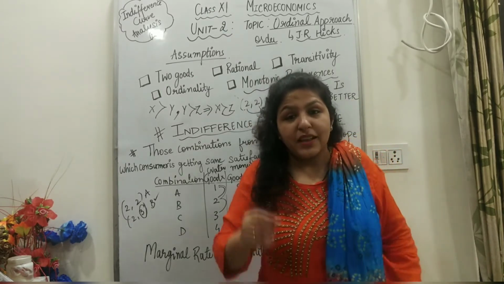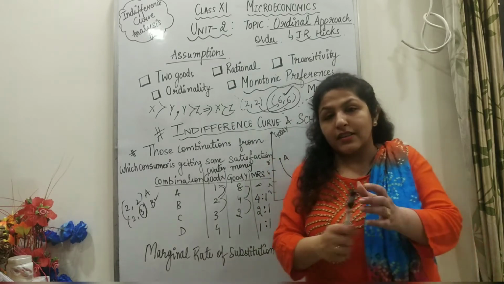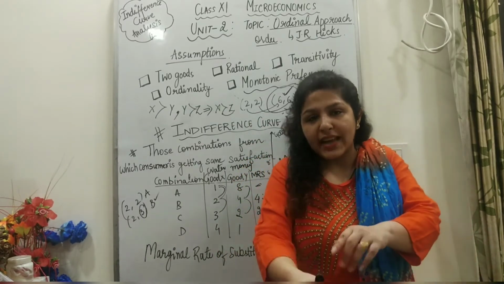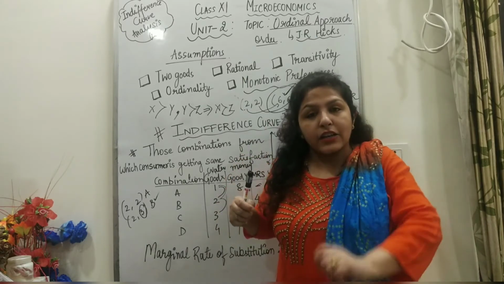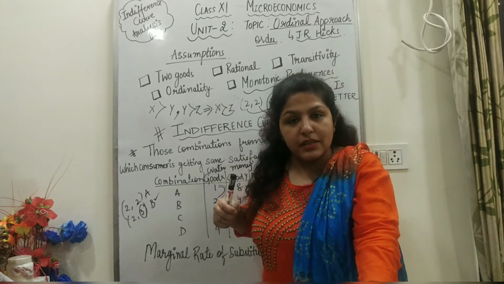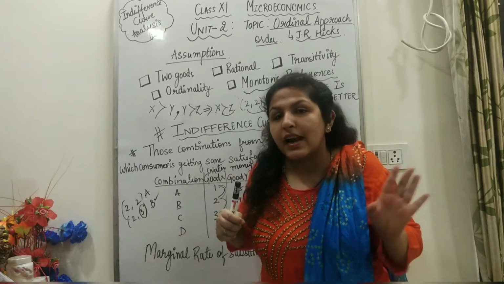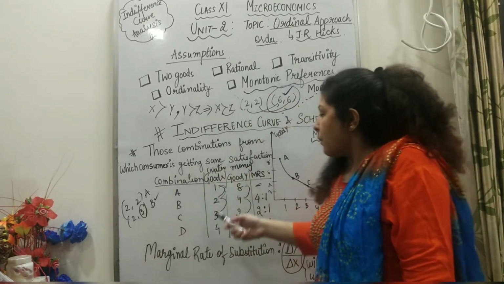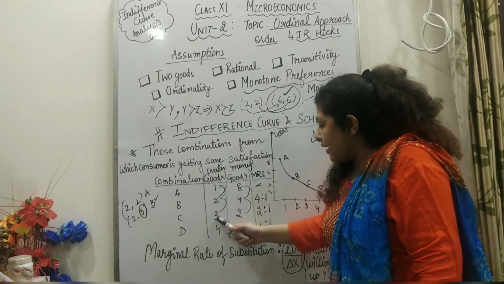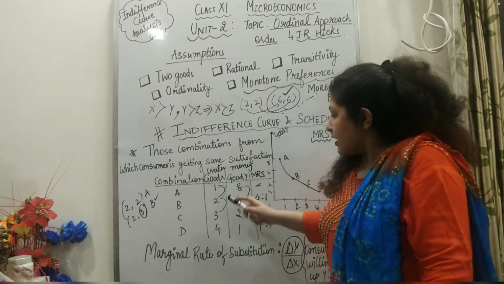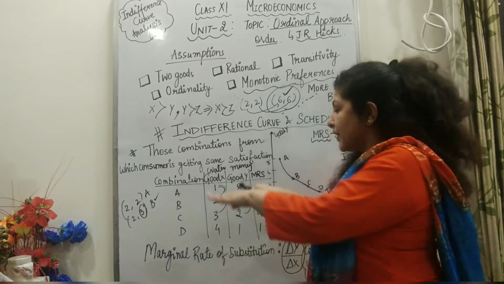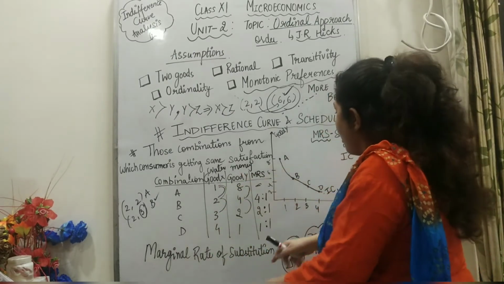I'll give you one example. If a child is crying because he has something bad, to maintain his utility level you take the commodity which is harmful for him and give the commodity which is better for him, and he will be satisfied because you have taken something and given something. So all these bundles have equal satisfaction, because if you are taking something, you are also giving, maintaining the same level of satisfaction.